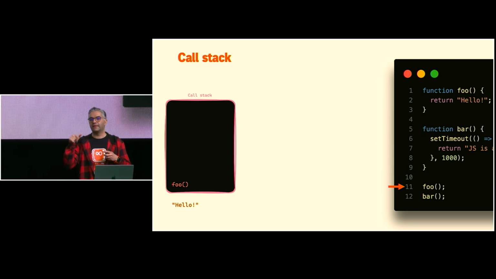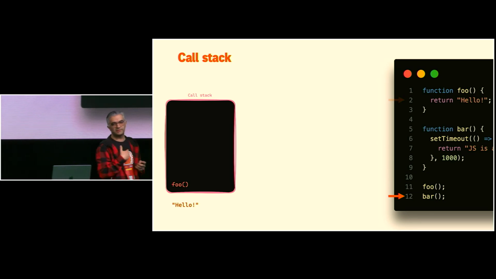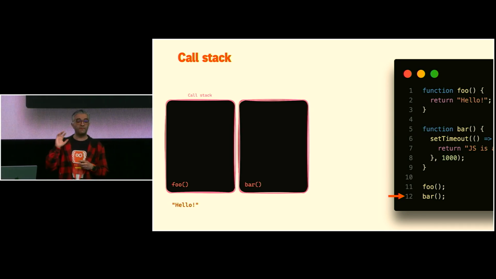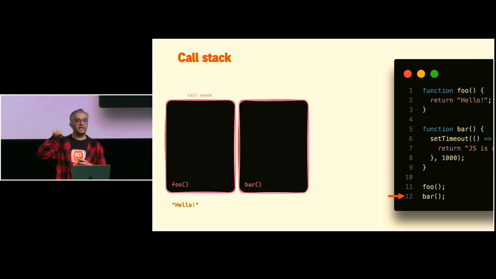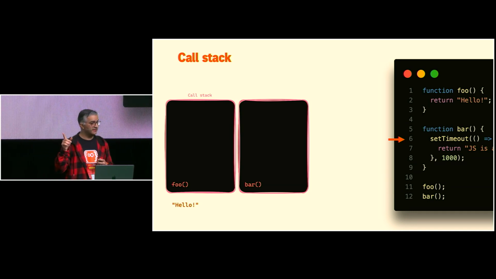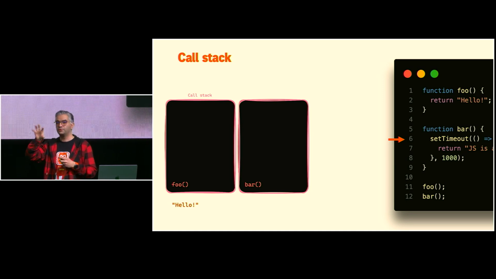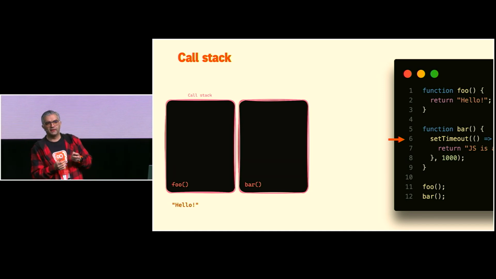So is there anything inside foo to run? No, it's just a return. It just returns and gets out. So nothing specific. But when it comes to bar, as soon as bar goes to the stack, we initiate a setTimeout on line 6. So this is the time that the event loop should come into play, and everything happens in an asynchronous way, right?